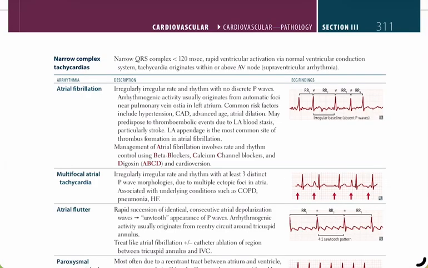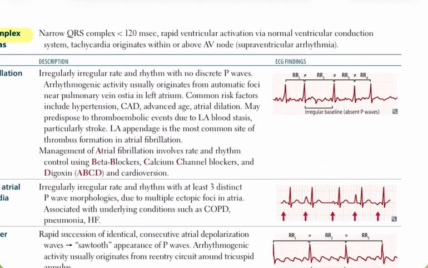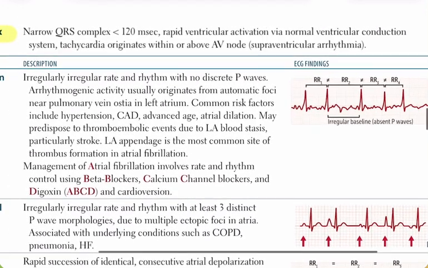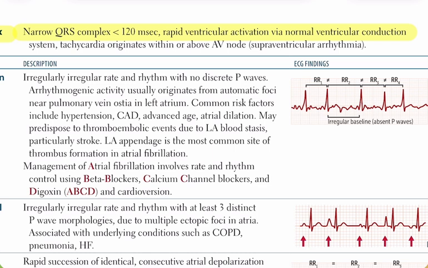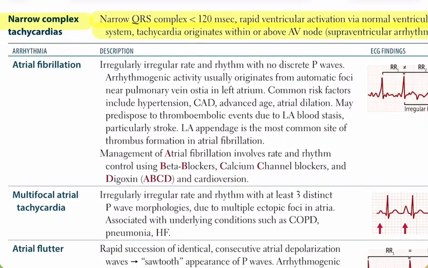Narrow complex tachycardias. A narrow QRS complex means it is less than 120 milliseconds. This shows that the ventricles are activated rapidly through the normal conduction system. Since the tachycardia originates within or above the AV node, we call it a supraventricular arrhythmia. Let's go through the different types one by one.